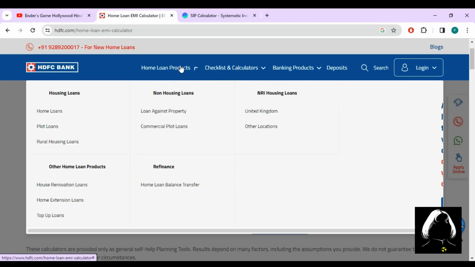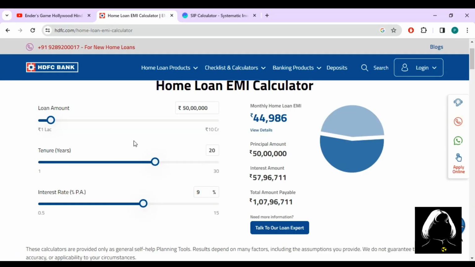Here I'm using the HDFC home loan EMI calculator. You can also use any other bank's calculator. In this example, I'm considering that your loan amount is 50 lakhs, the tenure is 20 years and the interest rate is 9%. You can increase or decrease the home loan amount and the interest rate.